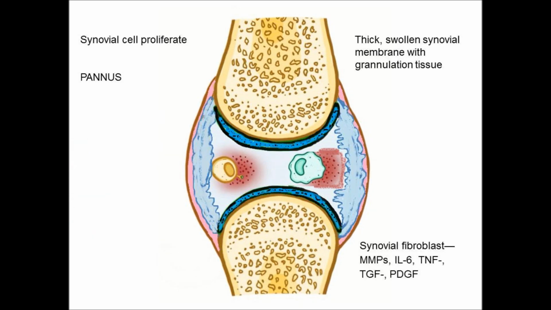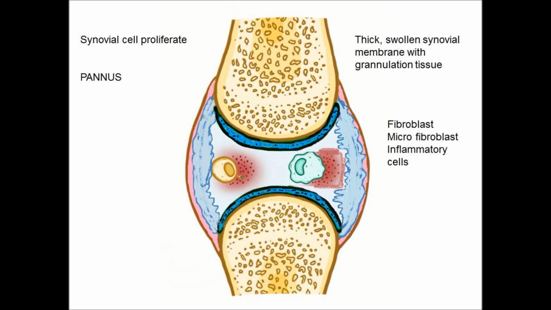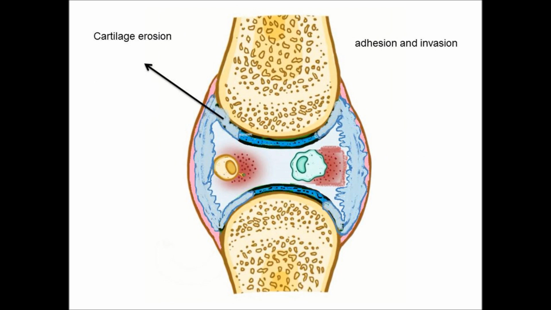First, we will look at the synovial cell stimulation from the above-mentioned interleukins from the macrophages and the CD4 helper cell. We already told the function of the synovial cell: it produces lubricin and hyaluronic acid to lubricate the synovial membrane. So these synovial cells will be thick and swollen, with granulation tissue.